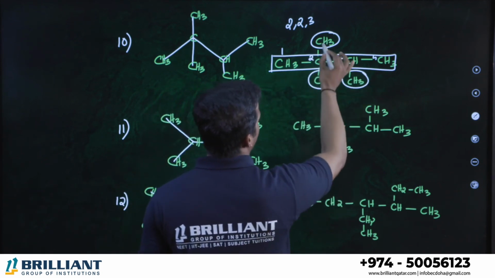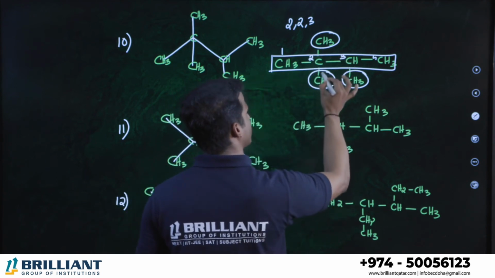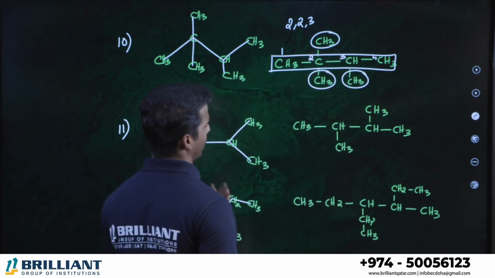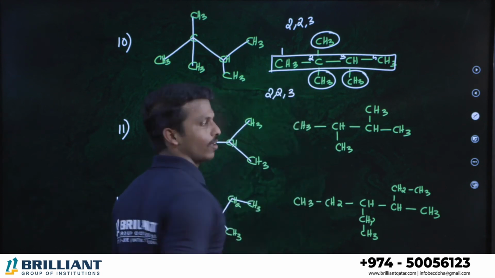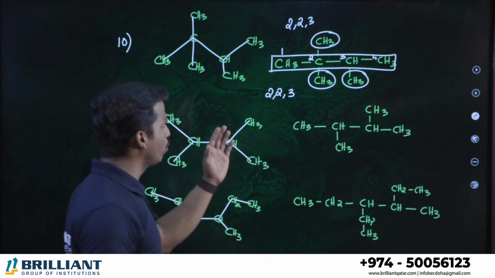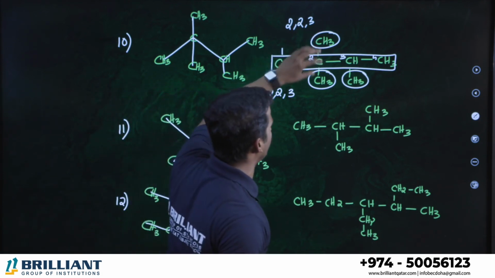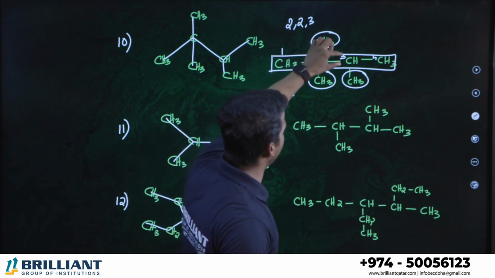So 2, 2. Wherever you can see a methyl group, on the second position 2 methyl groups are there. Even on the third position, 1 methyl group. So what's the name? 2, 2, 3. All the groups are similar, right? So we can write the numbers together: 2, 2, 3. Because on the second position 2 methyl groups are there, you should repeat the number twice: 2, 2, and 3 also.